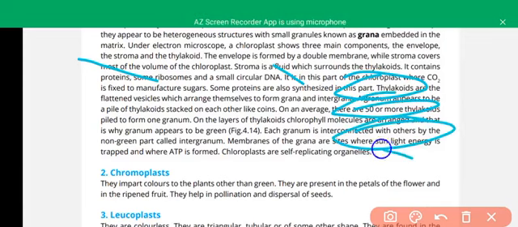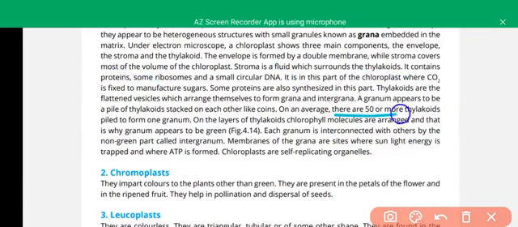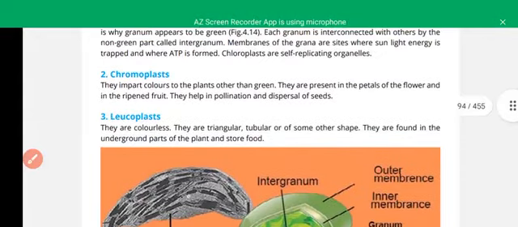The thylakoids are piled on each other like coins. There are 50 or more thylakoids piled to form one granum, and the grana are interconnected with each other by the non-green part called intergrana. The membrane of grana is the site where the sunlight energy is trapped. The light reaction takes place at the grana, and the dark reaction takes place in the stroma.